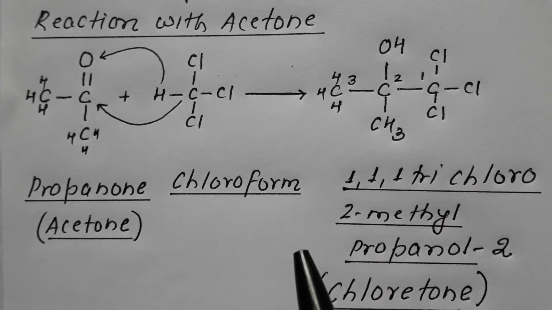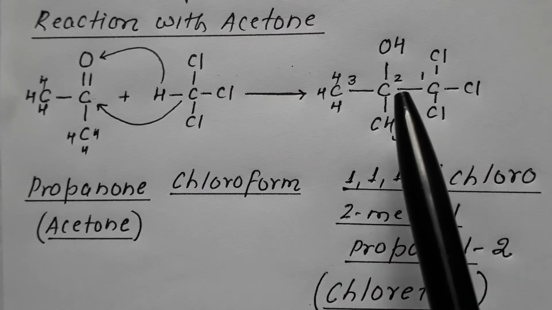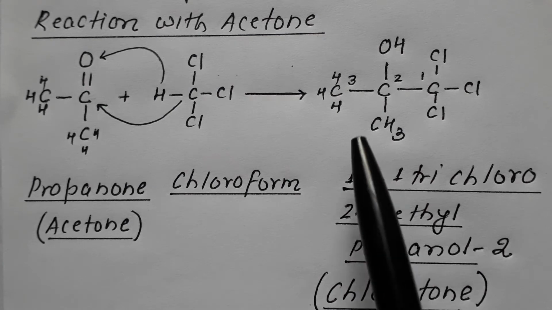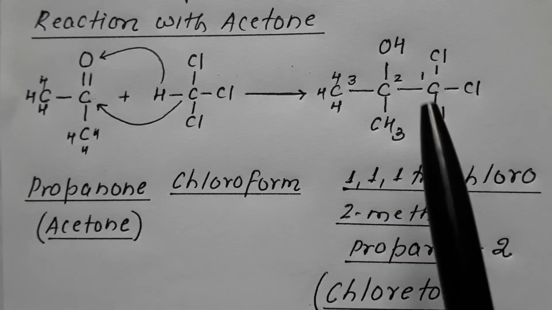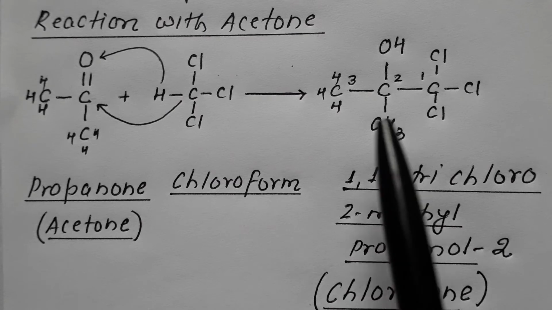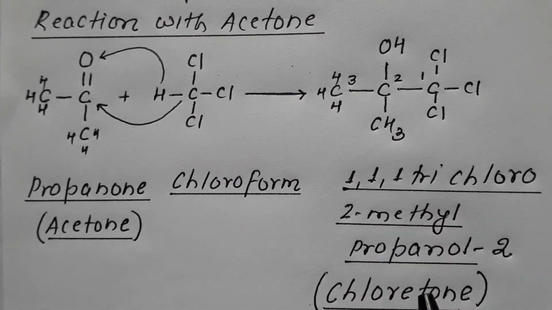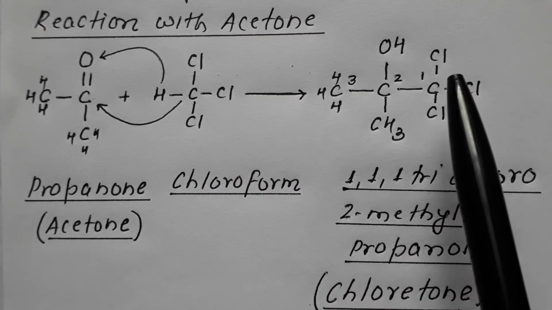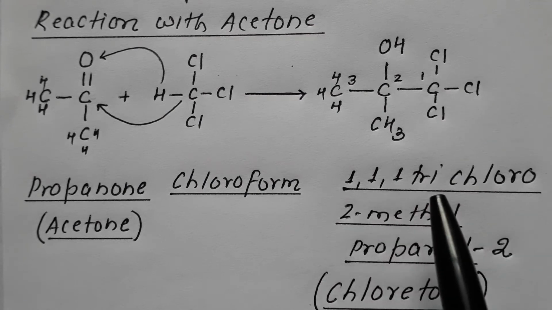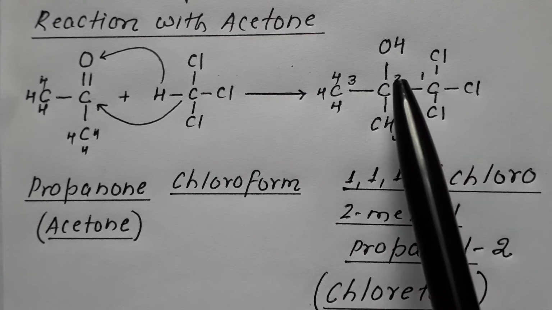What is the IUPAC name of this compound? Carbon 1, carbon 2, carbon 3. Three means prop. There are all single bonds. The principal group is alcohol, ol. This is termed as propan-2-ol, at number 2. There are chloro groups at position 1, so 1,1,1, it is 1,1,1-trichloro. Then there is methyl at 2.